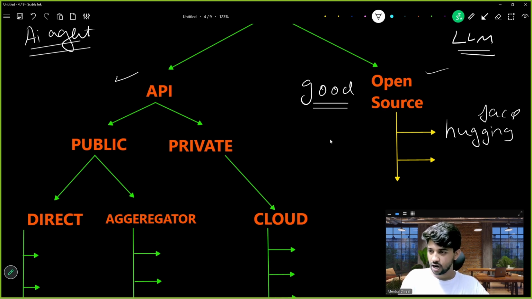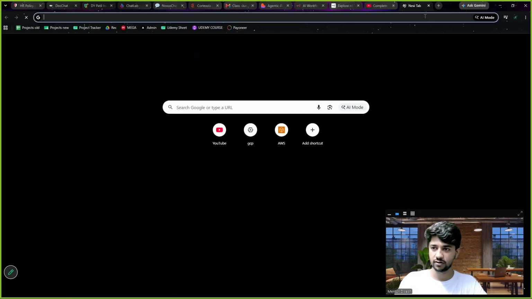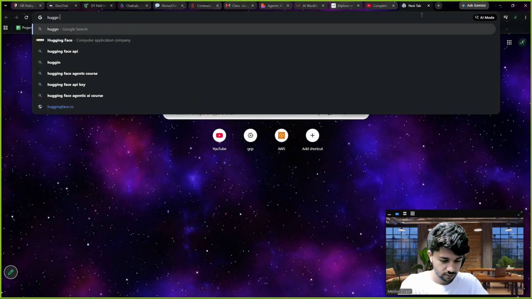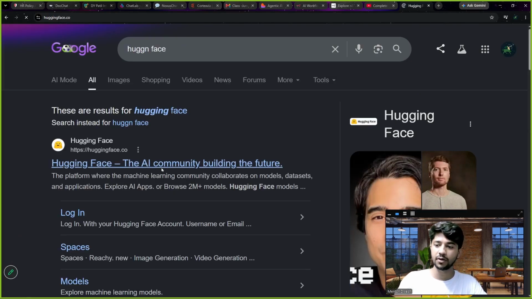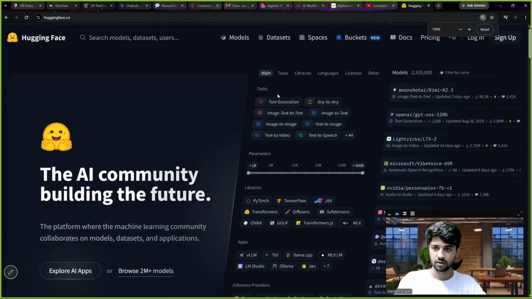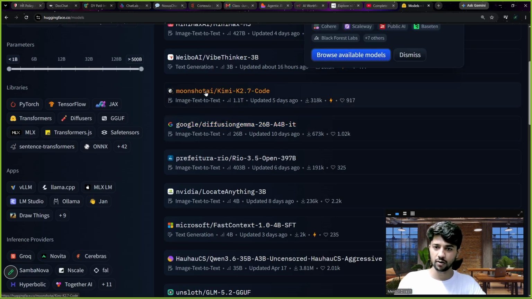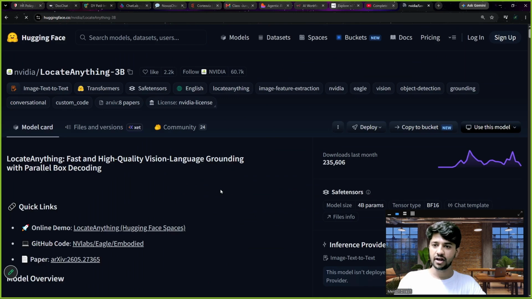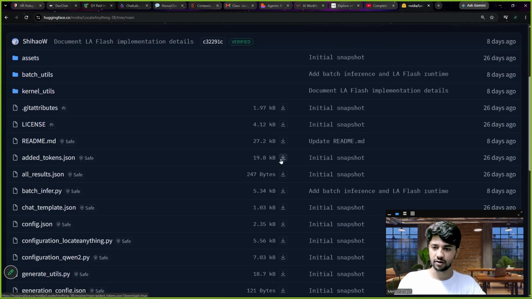Okay. Hugging Face is an organization which helps you to use free brains. Let me search that for you. Hugging Face. Okay. See, Hugging Face, the AI community building the future. It is the biggest, most open source community. You can use any model. See, Google model, Moonshot, NVIDIA. Take this model. You can literally go here and download the model from here.